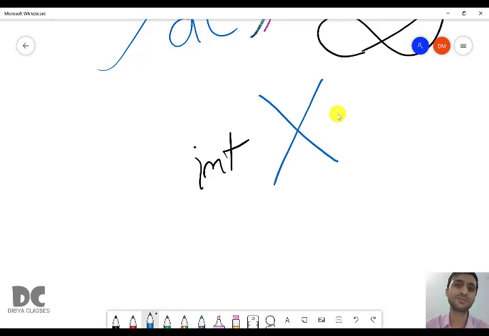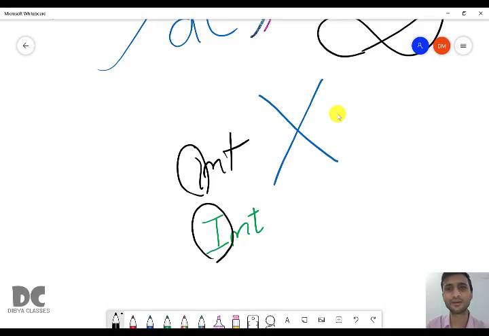Therefore, we cannot use it as a identifier name. But in board exam, it came that you have to take an identifier name int. What will do? I will tell you a trick. Write like this. What I did? I changed the small I to capital I.